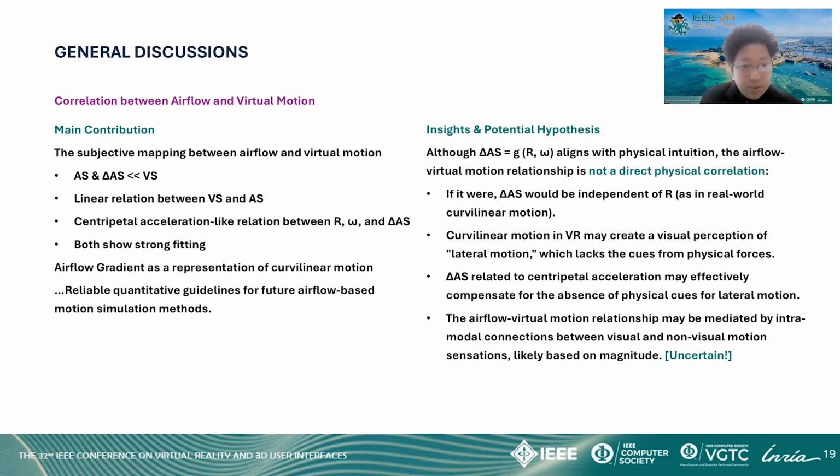However, there are a few key points worth discussing. Firstly, while the relationship between delta AS and R, omega appears to align with physical intuition, it also shows that the airflow-virtual motion relationship is not a direct physical correlation. If it were, delta AS would be independent of R, as in real-world curvilinear motion. So it tells us that curvilinear motion in VR may create a visual perception of lateral motion that lacks the physical cues from real-world forces. The effectiveness of the airflow gradient metaphor may stem from its ability to provide the physical cue related to centripetal acceleration in magnitude, which compensates for the absence of lateral motion cues.